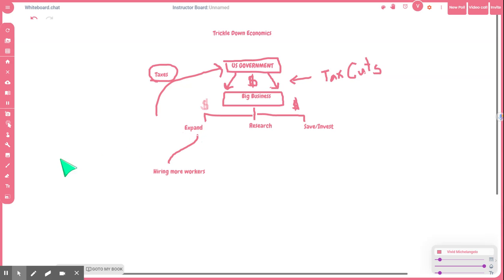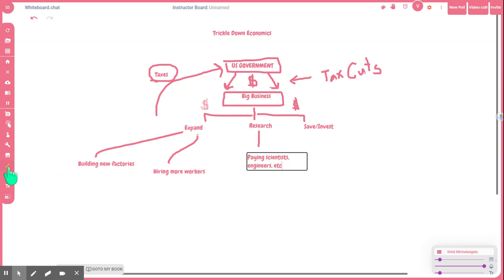Or it could be that they are building new factories. So these are ways that they might expand. If they research, then they are paying scientists or engineers in order to do the research, or they can save and invest their money in banks.